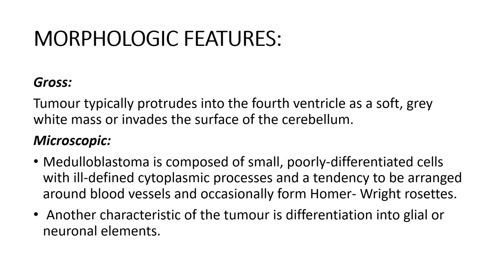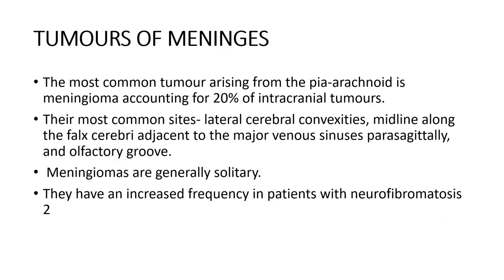These come under the category of small blue round cell tumors. The typical formation is Homer-Wright rosettes, which are again tumor cells arranged around central fibrillary tangles. Another characteristic of this tumor is differentiation into glial and neuronal elements. This is a primitive tumor, so it can differentiate into higher forms like glial tumors or neuronal tumors. So that is about medulloblastoma.